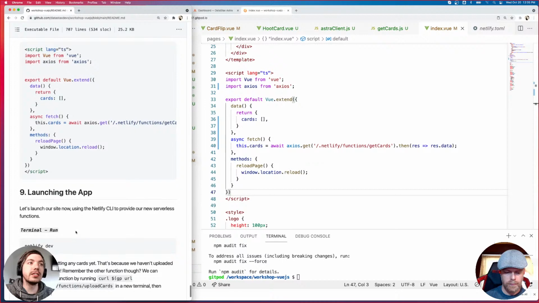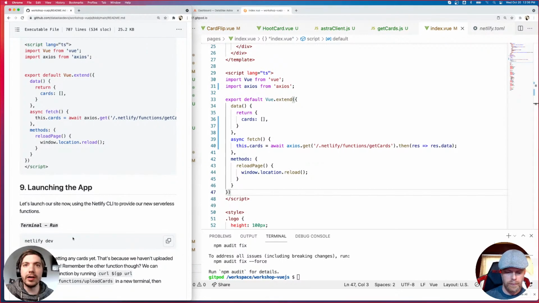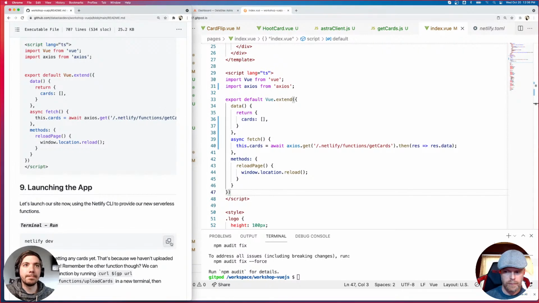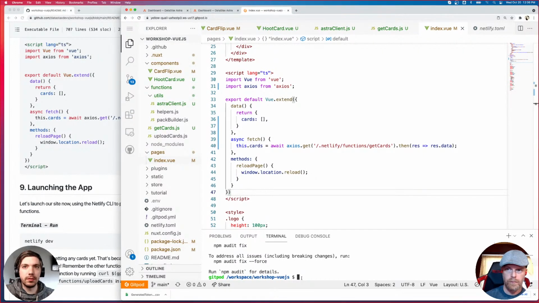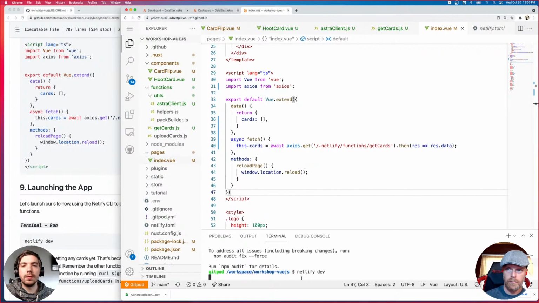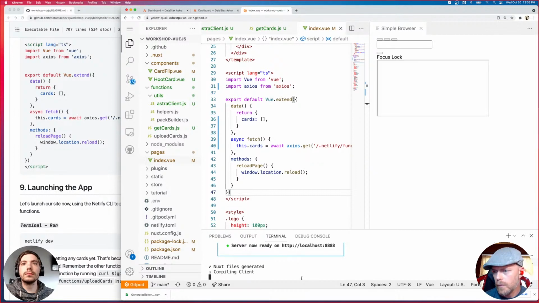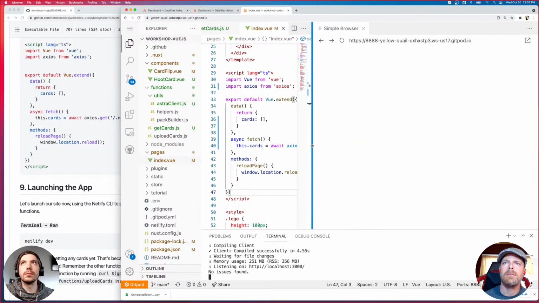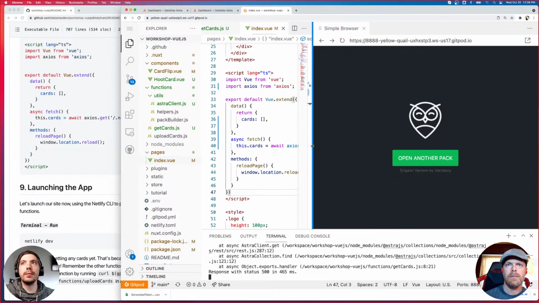So we're going to launch it a different way because we need to, again, create this environment that emulates Netlify's environment. So we're going to use Netlify dev, which is part of that CLI that we installed. Wait for it a little bit. All right, and this is what you should see. Now, you're not going to have any cards because we don't have any cards in the database. We have not uploaded those yet.